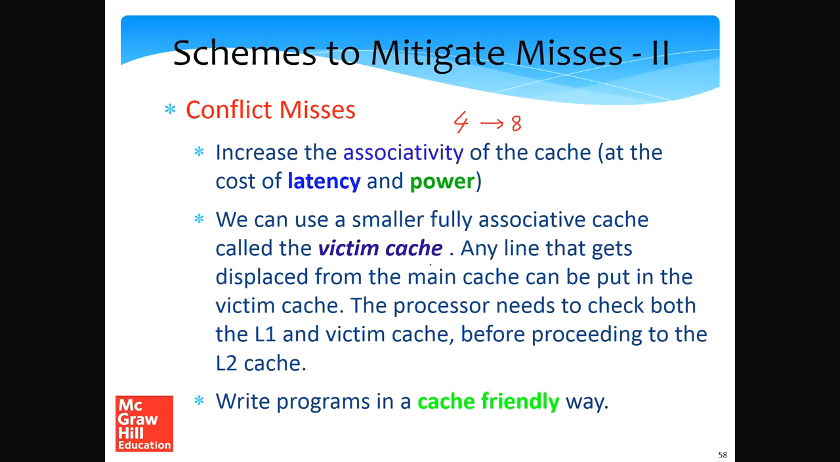The idea of a victim cache is that any line that gets displaced from the main cache can be put in the victim cache. So we can have an L1, we can have an L2. Of course, they are communicating, but we can have a very, very small cache over here called a victim cache. We can have many heuristics to put data here, but essentially anything that is being thrown out of the L1 cache can be put in the victim cache. It's a victim, so it can be put over here.